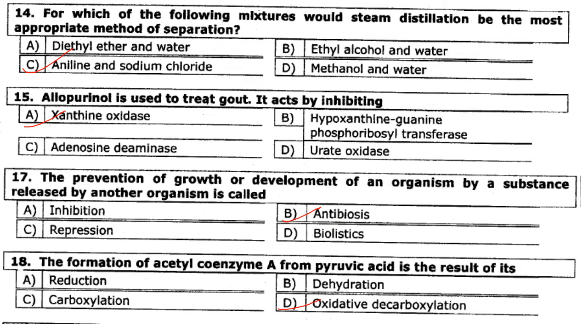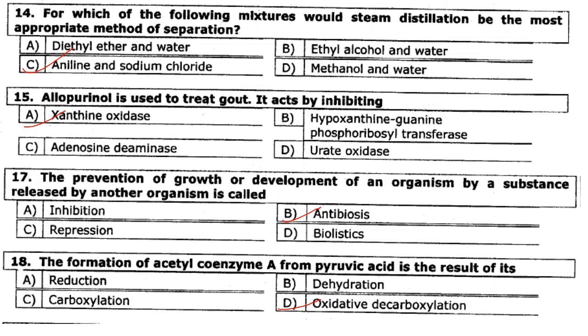Then next one. For which of the following mixtures would steam distillation be the most appropriate method of separation? So it is for aniline and sodium chloride. So the answer is option C. Then allopurinol is used to treat gout. Allopurinol is a class of medication called xanthine oxidase inhibitors. So it will naturally inhibit xanthine oxidase, that is option A.